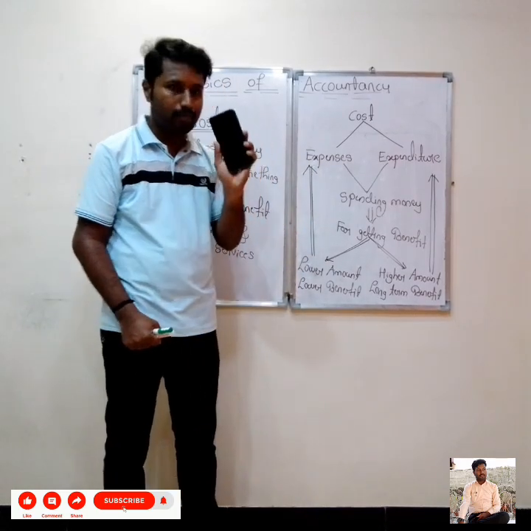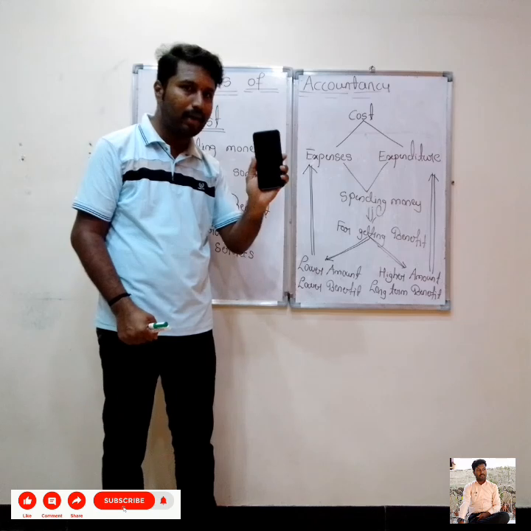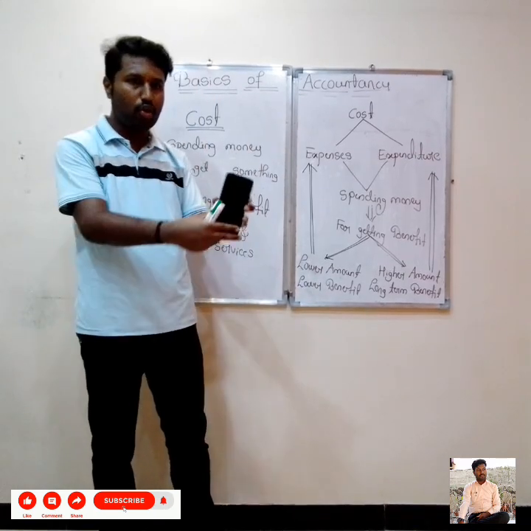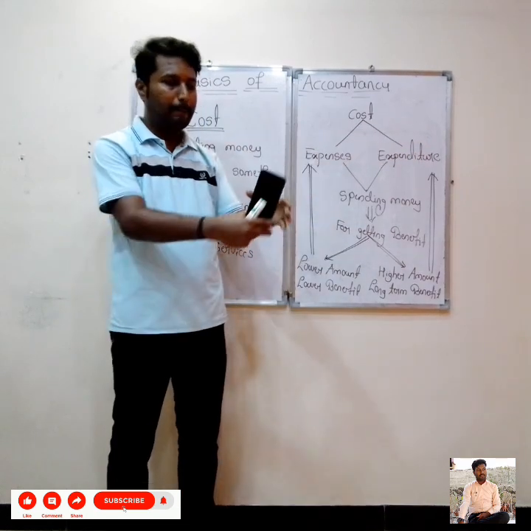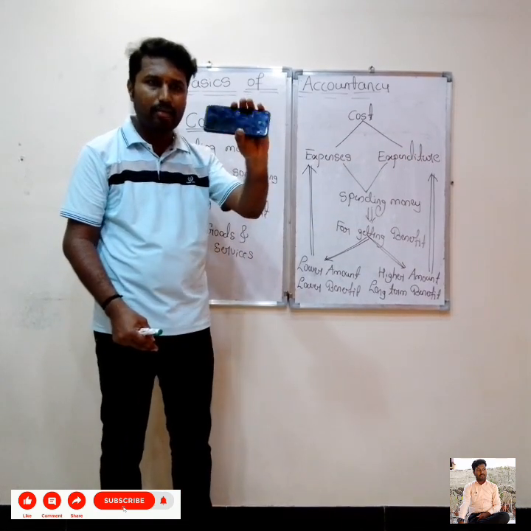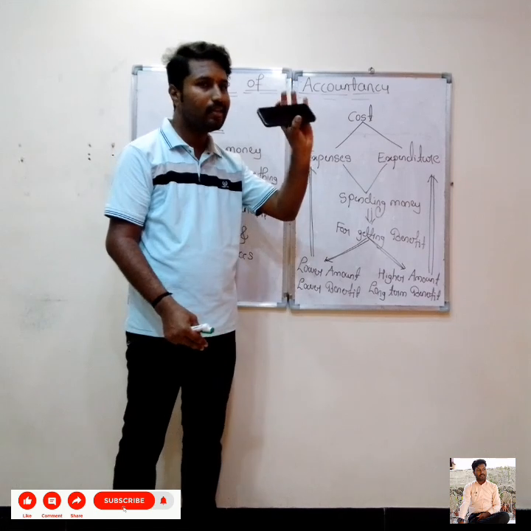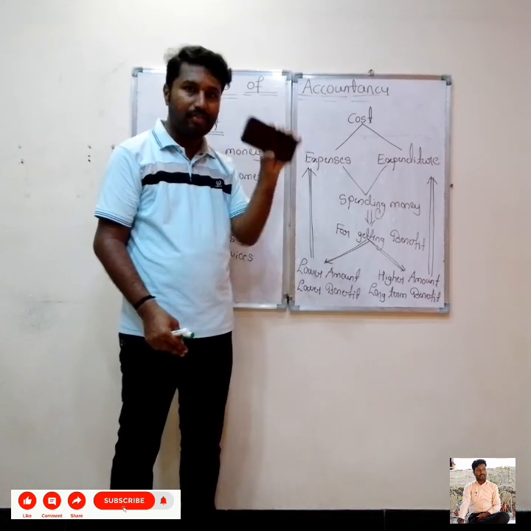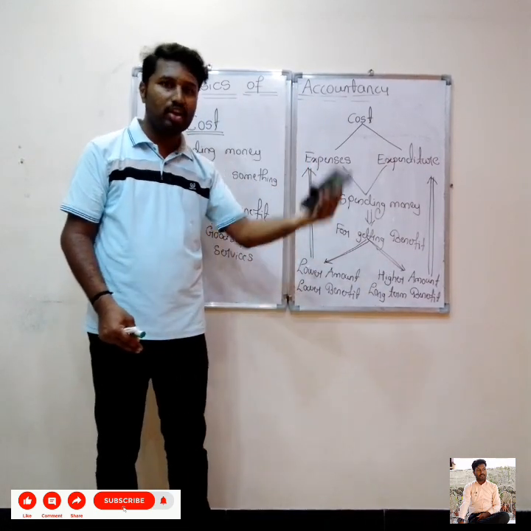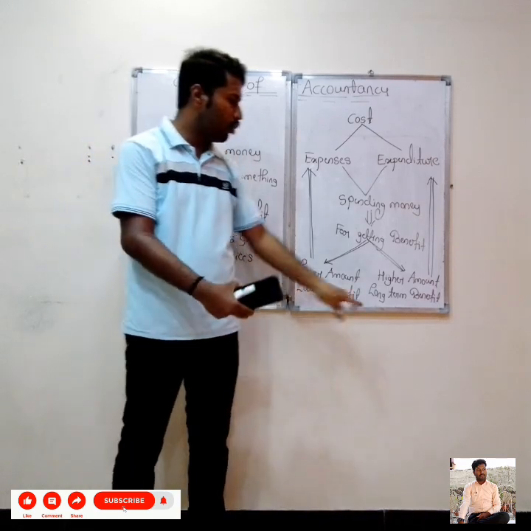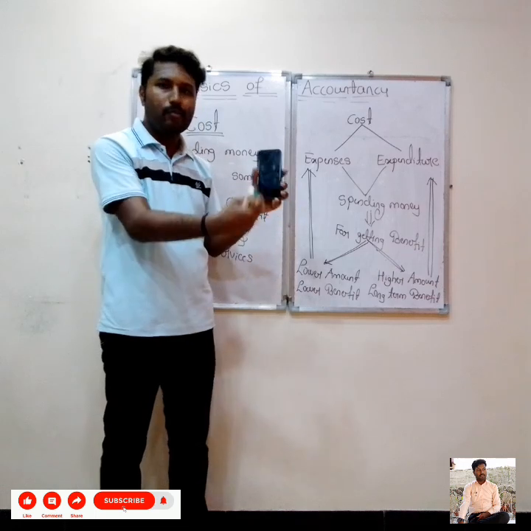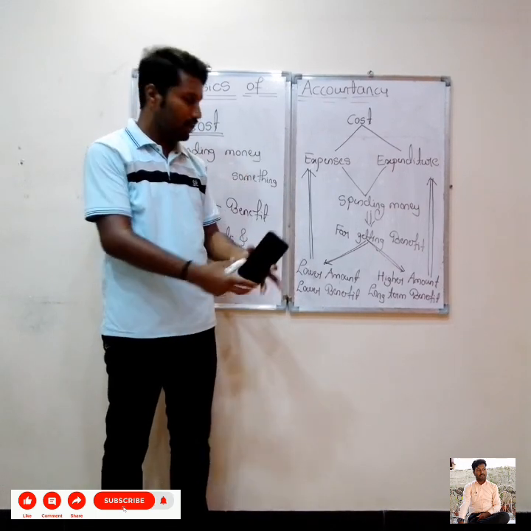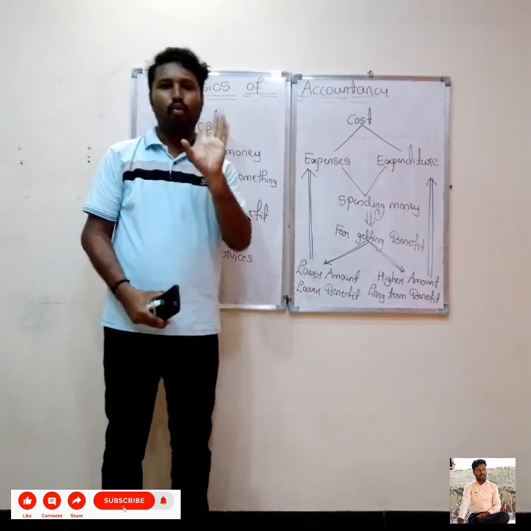Then the mobile: I spend 10,000 on this mobile, and that is called expenditure, because 10,000 is a higher amount and it gives a long term benefit. Minimum 2 to 3 years I will use this mobile, so this is considered expenditure. Expense is the 300 recharge plan I spend monthly, because this benefit is realized for only 1 month.